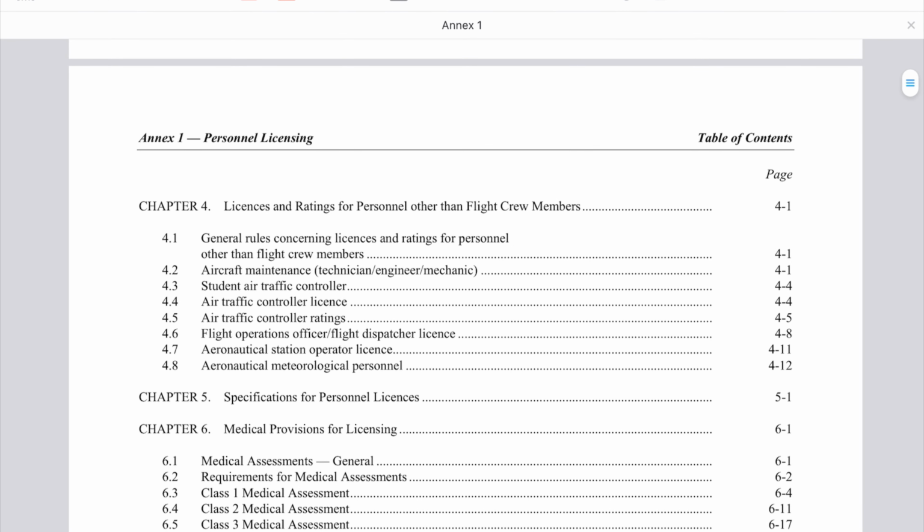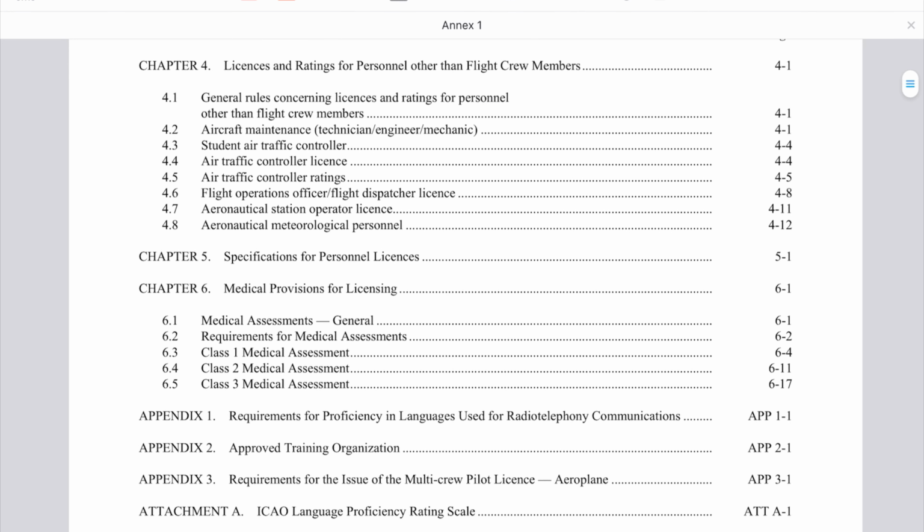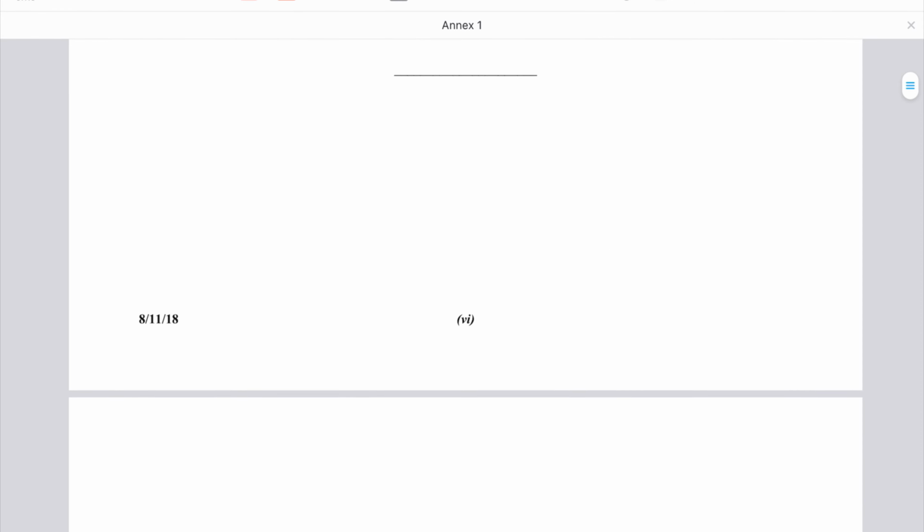The third chapter is dedicated to licenses for flight crew members other than license for flight. The fourth chapter is license and rating for personnel other than flight crew members. The fifth chapter is a specification for personnel licenses. The sixth chapter is medical provision for licensing. And also you can see some appendices and attachments at the end of the document.